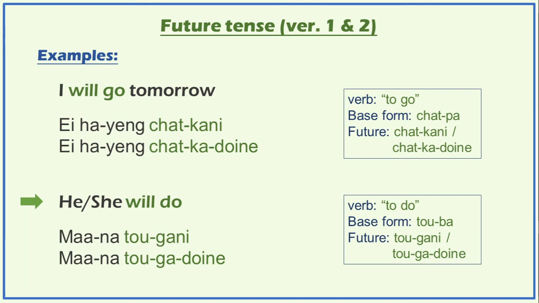Here ma is the causal form of he or she, and as we have discussed earlier, the subject marker na will be used normally when you are using the verb do. So tauba is normally associated with the subject marker na. So instead of just saying ma taugani, which sounds very awkward, very unusual, ma na taugani sounds more natural.